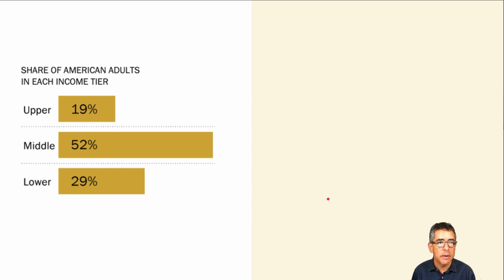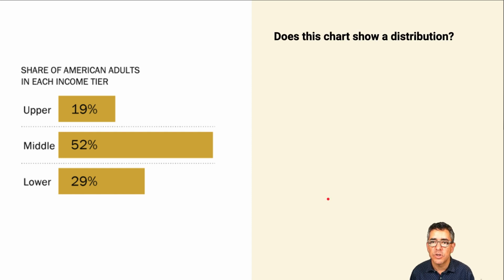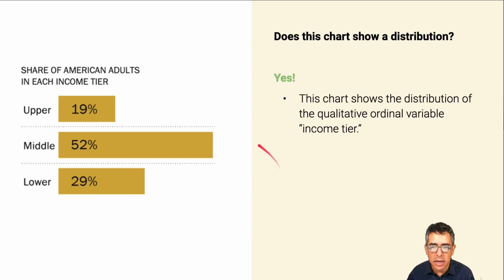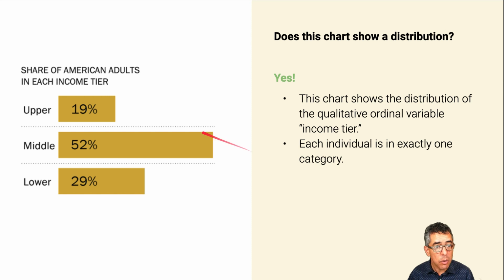What about this one? The share of American adults in various income tiers. So yes, in this case, this is a proper distribution because we have an ordinal categorical variable, the income tier, for which there is a sense of order, where upper represents higher income than middle and middle represents higher income than lower, and individuals can only belong to one of them.